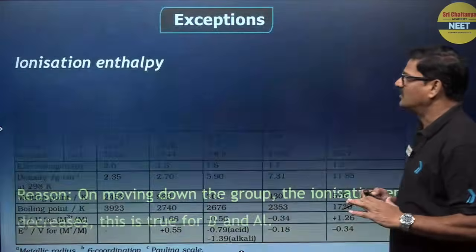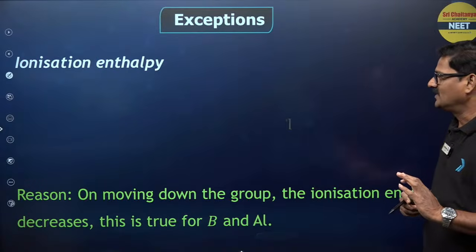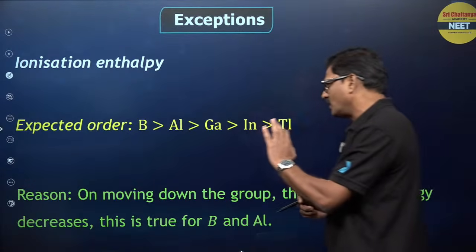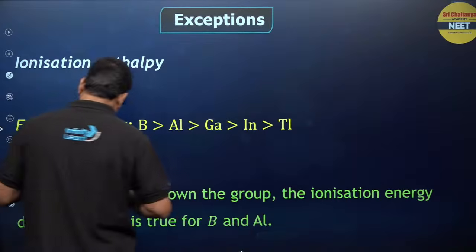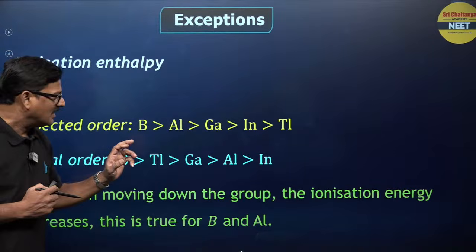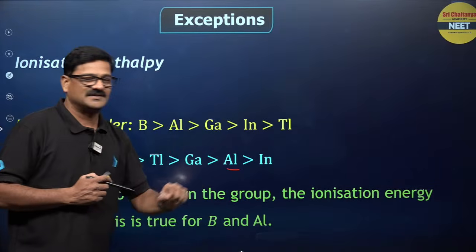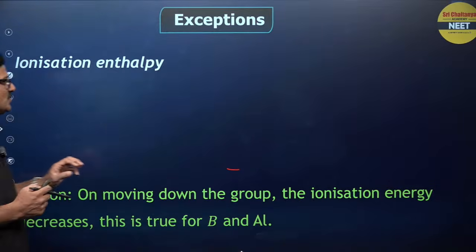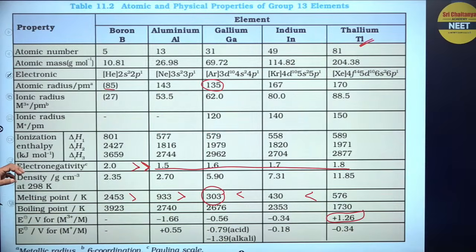Now, let us talk about ionization enthalpy. The expected order is boron, aluminum, gallium, indium, thallium. But for ionization enthalpy, here aluminum is coming less. Aluminum is coming less. Look at this. Aluminum is coming less in ionization enthalpy.